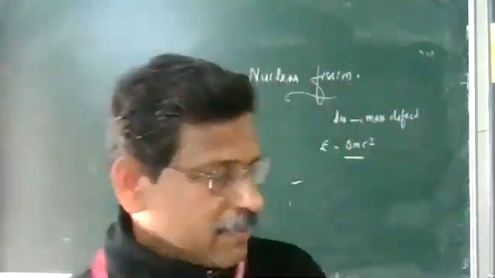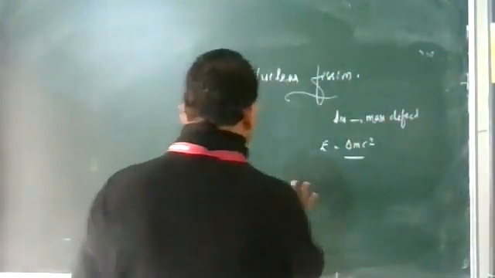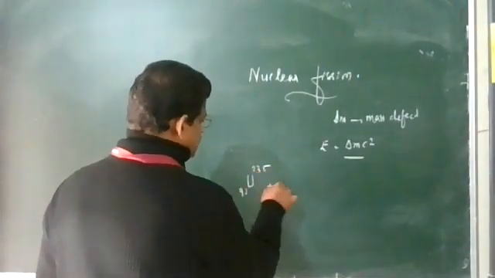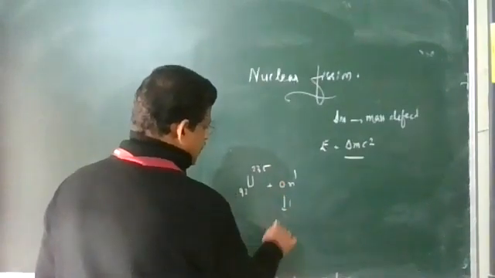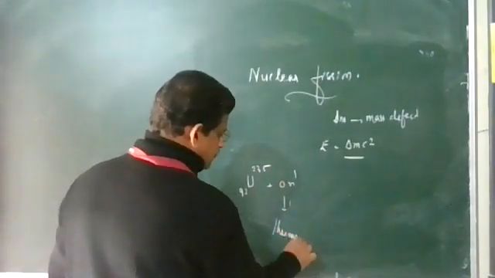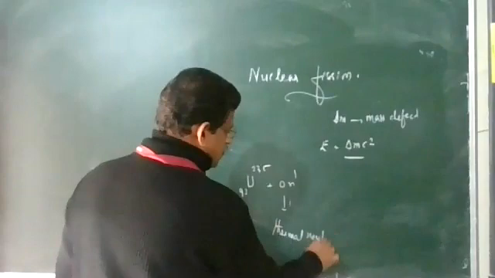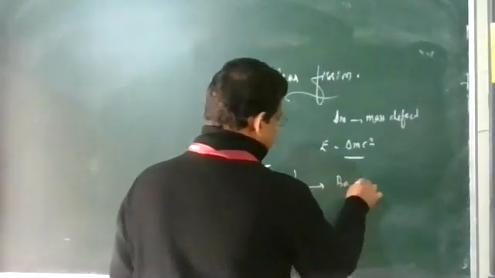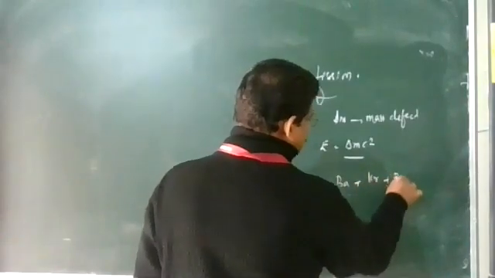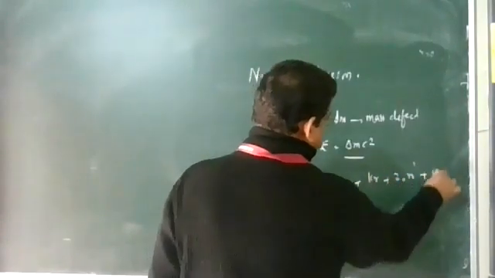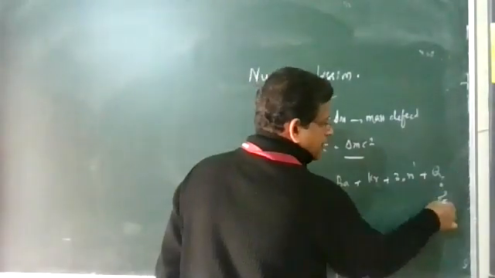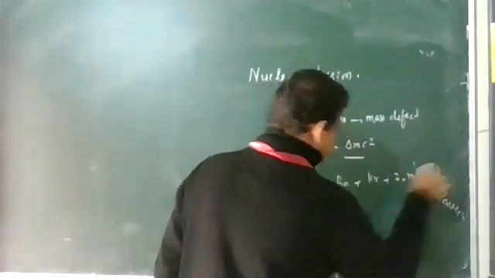So this reaction can be represented by uranium 92-235 plus thermal neutrons, slow moving neutrons, splitting into barium, krypton plus 3 neutrons plus Q, the amount of Q, which is equal to 200 mega electron volt.